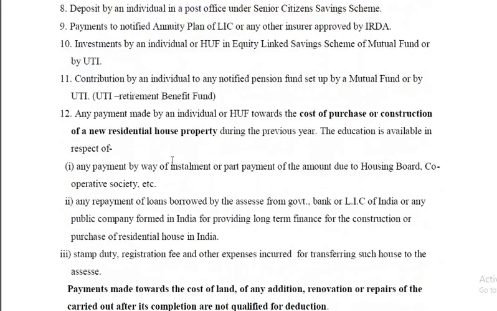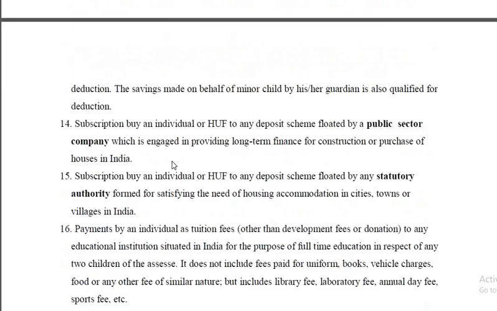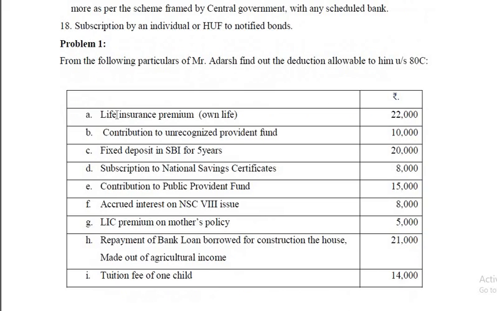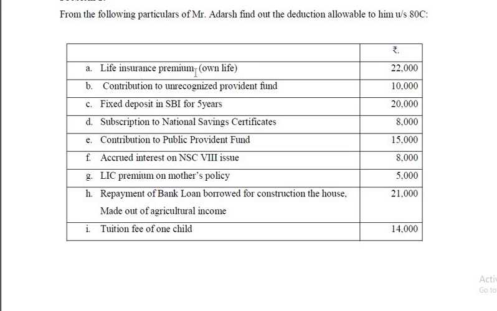Alright, now let us see one problem. With the help of that you will be able to understand this very easily. Look at the problem here. From the following particulars of Adarsh, find out the deduction available to him under section 80C. See, life insurance premium, own life, but here the sum assured is not given, the amount of the policy is not given. Therefore, the entire 22,000 is available for deduction under 80C.